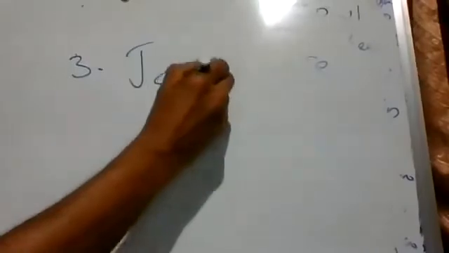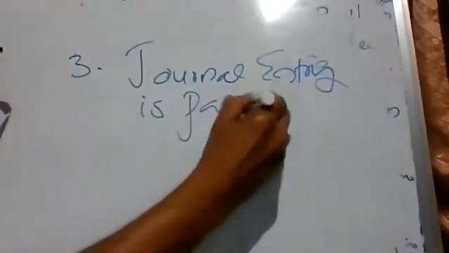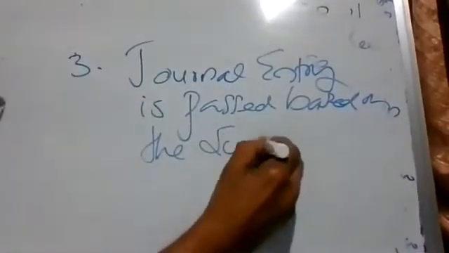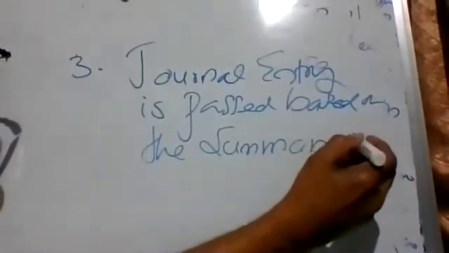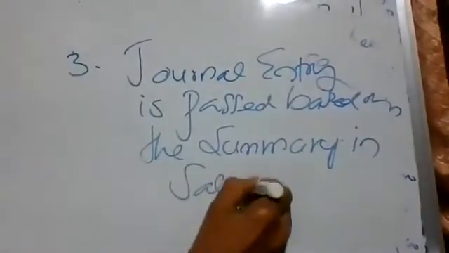So just like in the purchase day book, based on the summary, we will pass a journal entry. A journal entry is passed based on the summary in the sales day book. That's all.